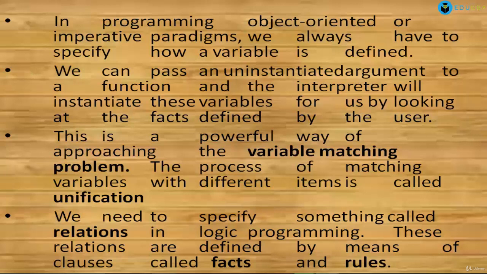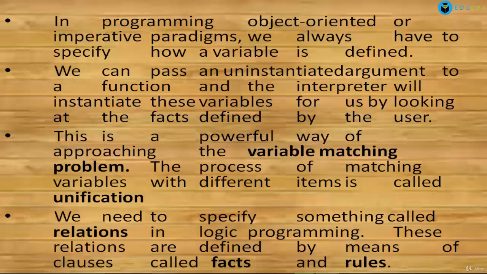This is the step followed in logic programming. We can pass an uninstantiated argument to a function, and the interpreter will automatically instantiate those variables for us by looking at the facts we provide to the program.